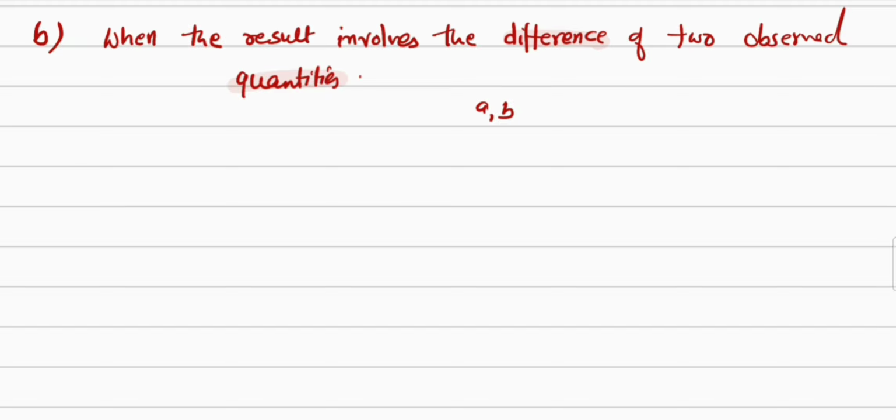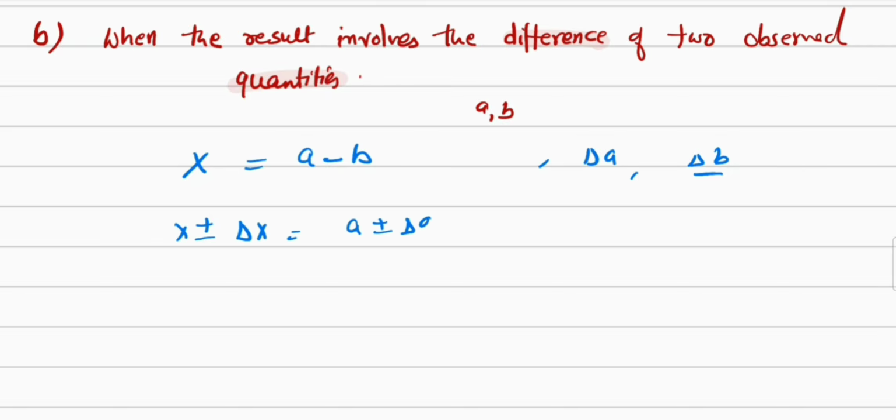Then let's take x as the value we get after subtracting B from A. Similarly, delta A is the absolute error in A and delta B is the absolute error in B. Then the maximum error in x that we have to find is x plus minus delta x, which is equal to A plus minus delta A, minus B plus minus delta B.